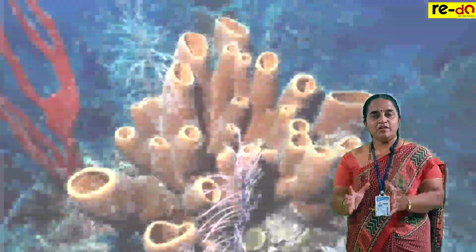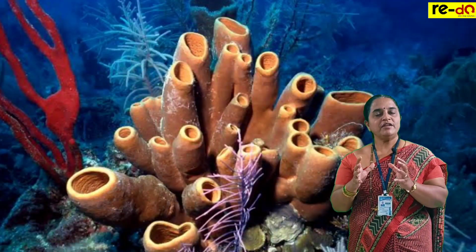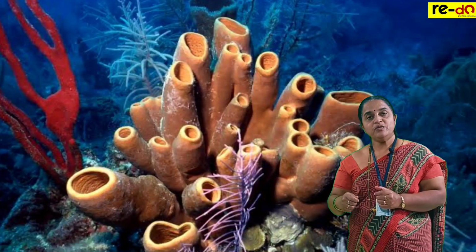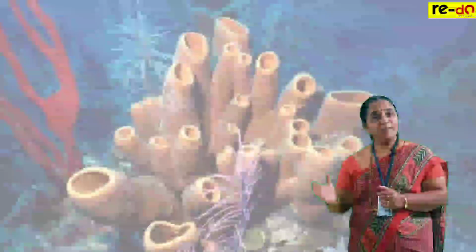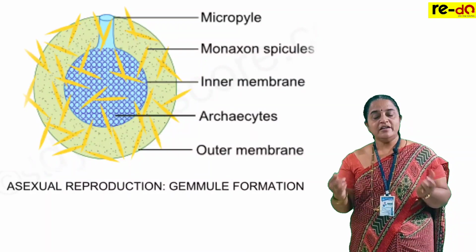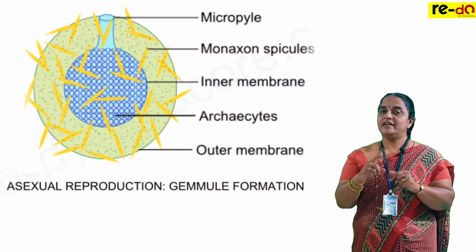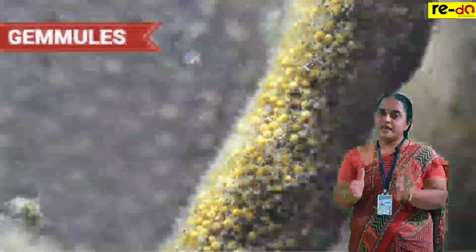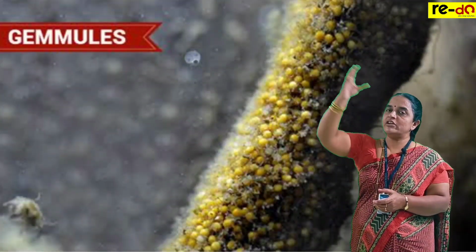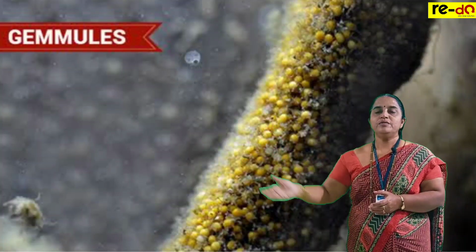As the animal body is sedentary, most of them survive in marine water. If they produce exogenous buds, outgrowths, they may get damaged. So there is a provision here, they produce endogenous buds and they are known as gemmules.